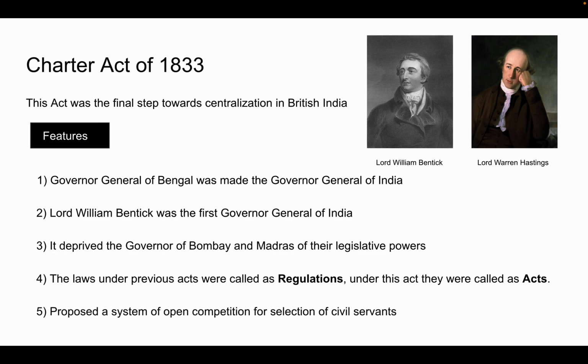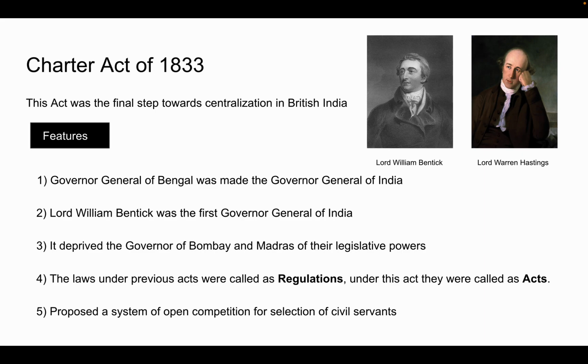Now, another feature of this Act was that it proposed a system of open competition for selection of civil servants. So basically it said that no Indian should be debarred from holding any place, office and employment under the company. However, this was opposed by the Court of Directors, and this proposal was negated. Now, who were the Court of Directors? They were basically the people from the governing body of the East India Company.